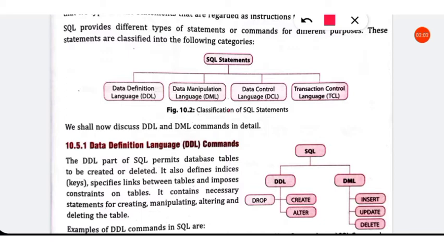Most commonly in our syllabus we learn data definition language, DDL commands, and data manipulation language, DML commands. So, you will learn DDL and DML commands.